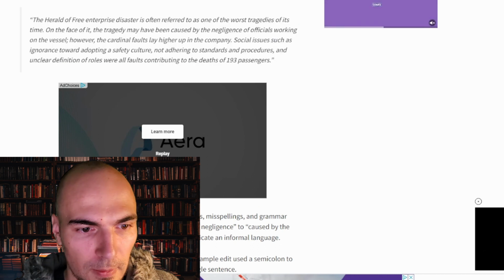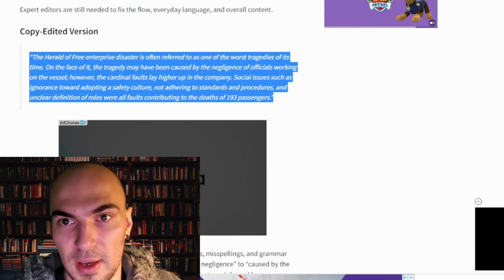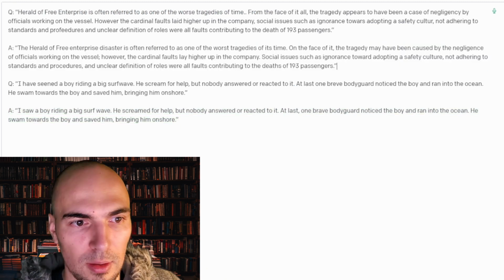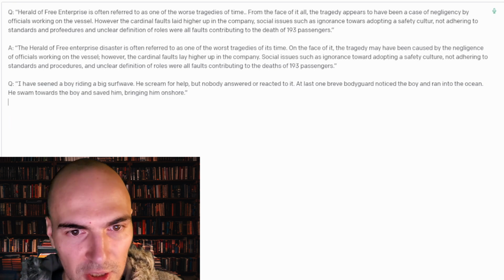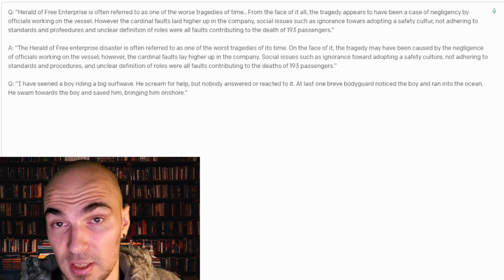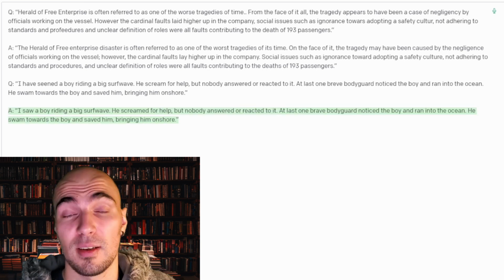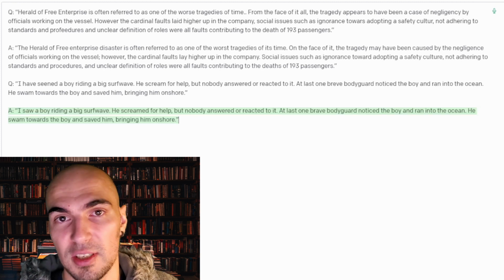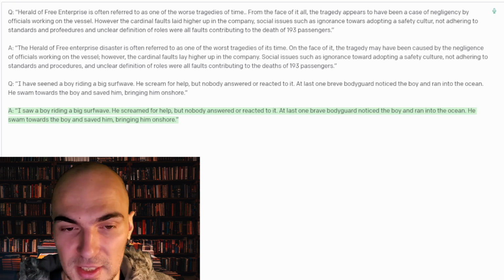So the original paragraph is the same, but now we have a copy-edited version. So please copy-edit this paragraph, dear model. Let's see what happens. In this case, the editor basically did not change the phrasing because it thought that the phrasing is good enough, but the mistakes were still fixed.